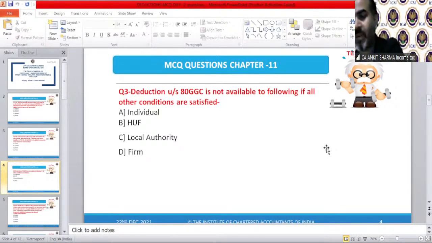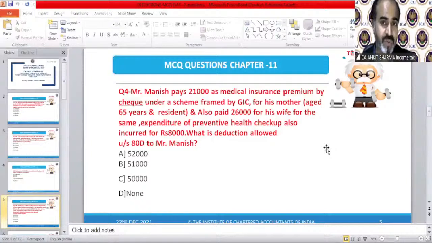Fine. So next, question number 4. Please read it carefully and then answer me. It's a very interesting question. Mr. Manish pays 21,000 as medical insurance premium by check, under a scheme framed by GIC, General Insurance Corporation, for his mother, age 65 and resident. He also paid 26,000 for his wife for the same, that means medical insurance premium. Expenditure on a preventive health checkup of 8,000 rupees was also incurred. So 26,000 for medical insurance premium and 8,000 for health checkup.